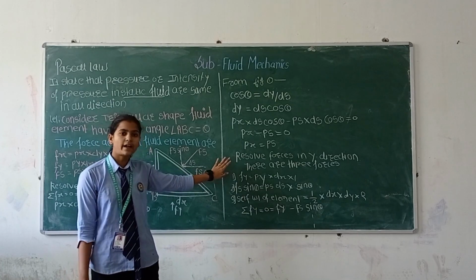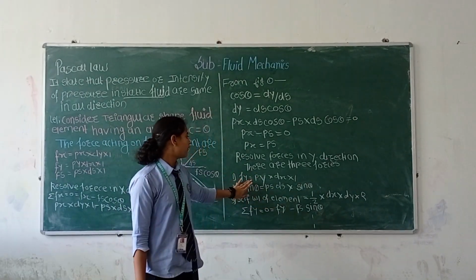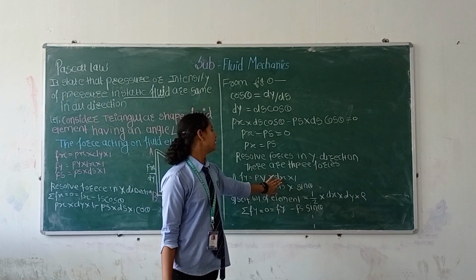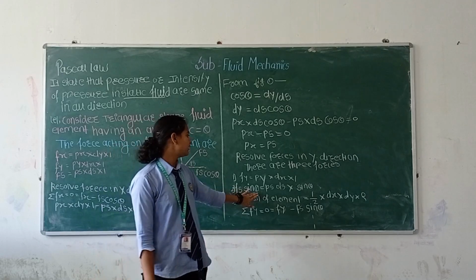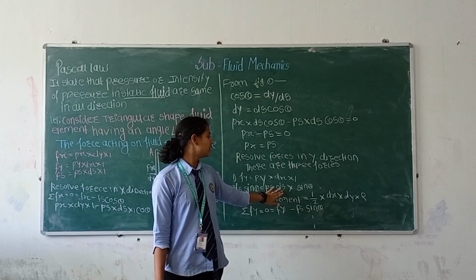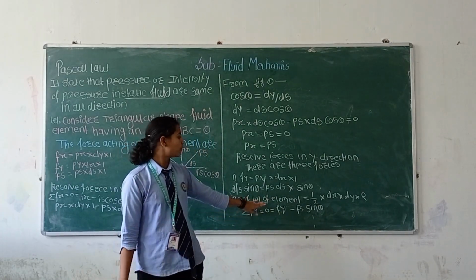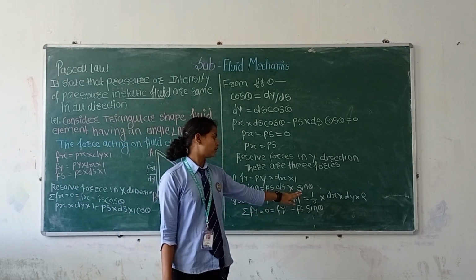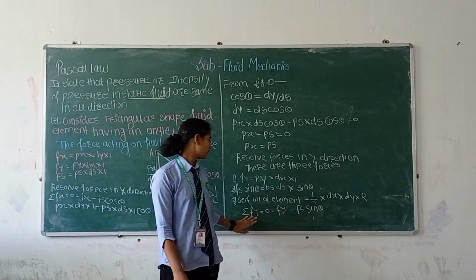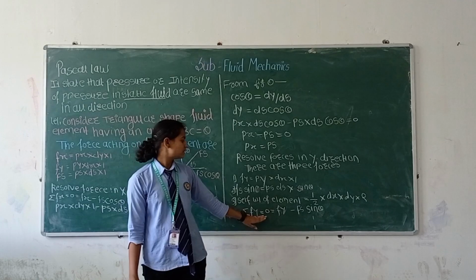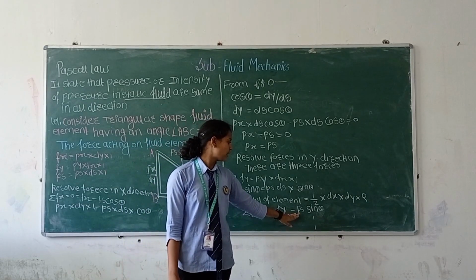Resolve the forces in the y direction. There are three forces. First, Fy is equal to Py into dx into 1. Second, Fs sin theta is equal to Ps into ds into sin theta. Third, the self weight of the element is equal to half into dx into dy into rho. Then summation of Fy is equal to 0. Then Fy minus Fs.